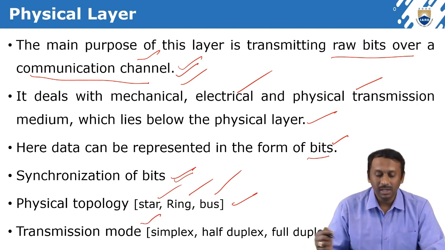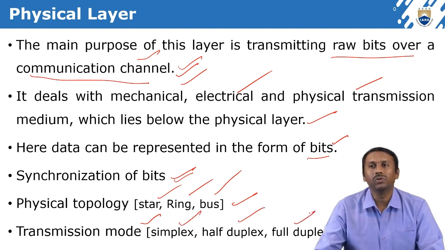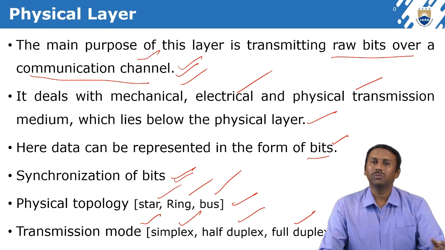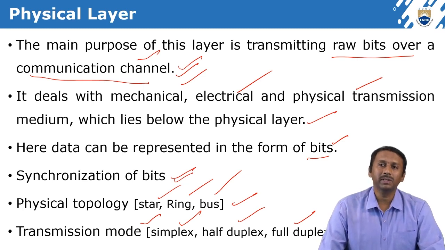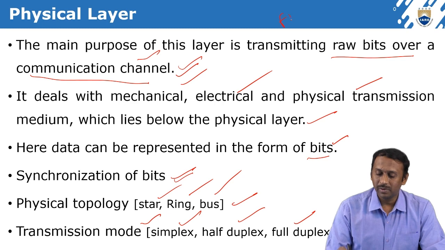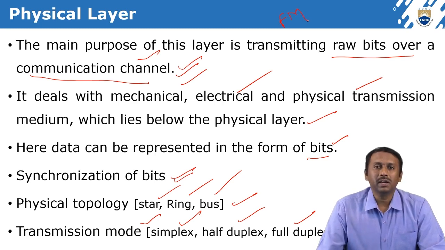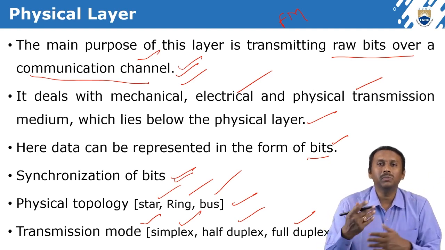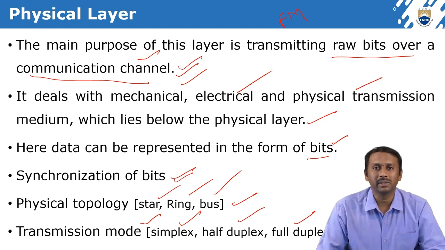The transmission modes in the physical layer are simplex, half duplex, and full duplex. There are three types, and we are well aware of them. Let us go through them briefly. Simplex is one-way communication, for example FM. When we open an FM radio, we can only hear the voice of the different FM channels. We cannot talk back to them through the radio, isn't it? So this is the example for simplex.